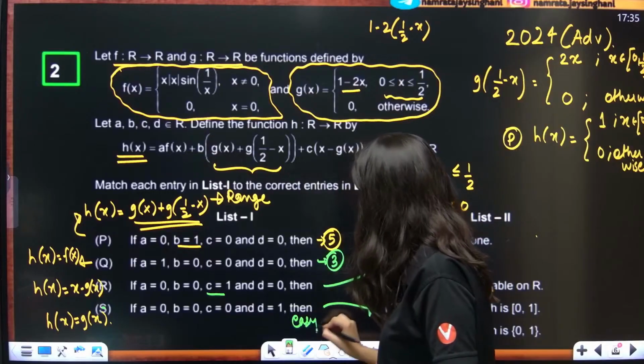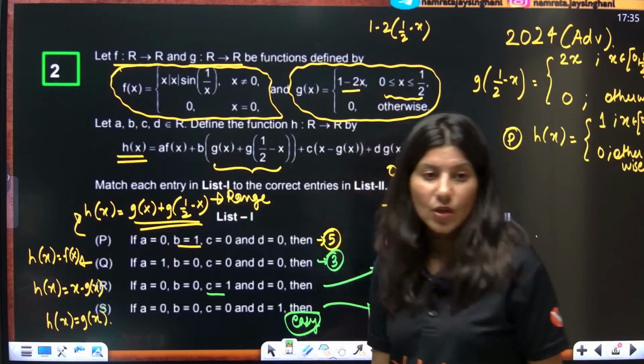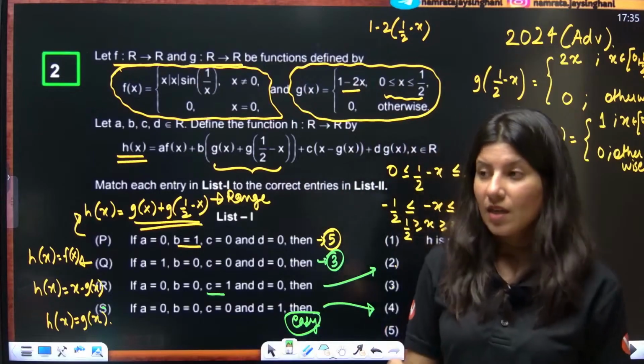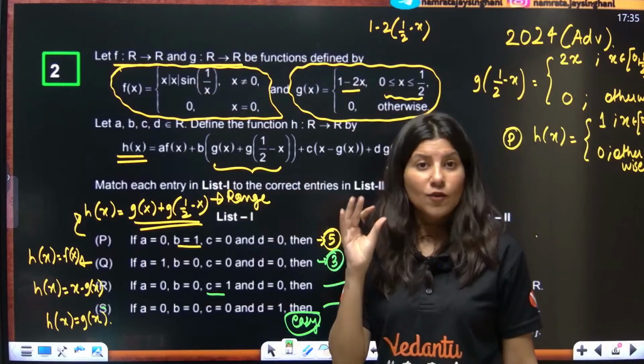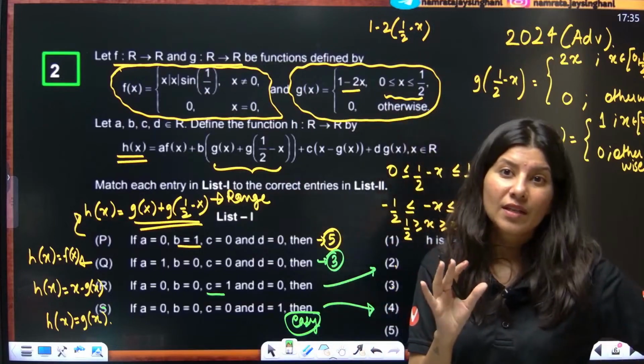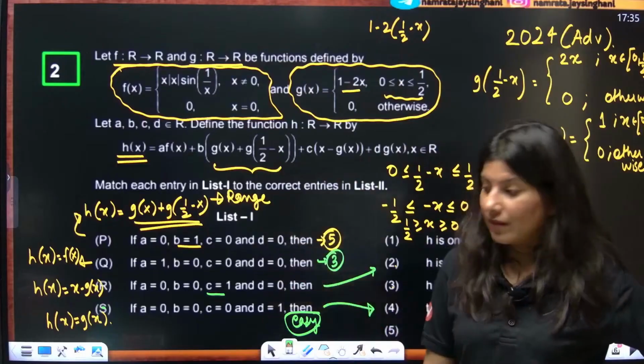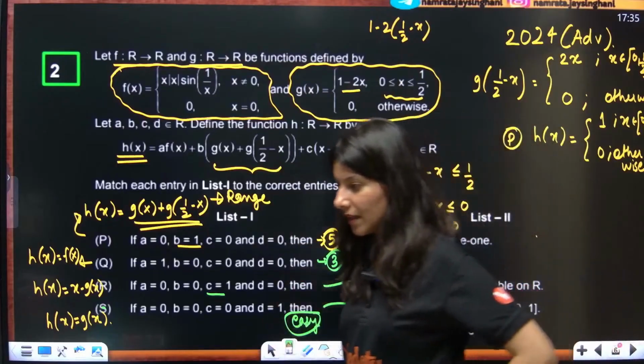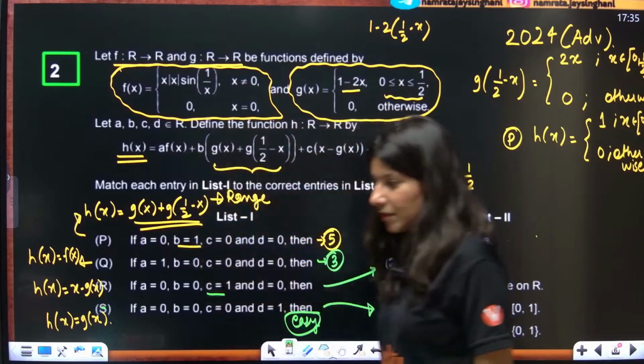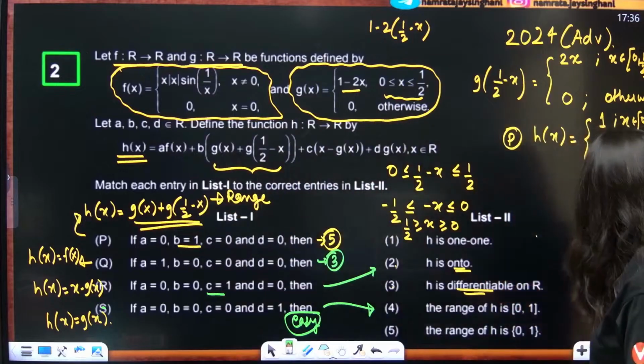Below JEE Main level. So I think this question can be done even if you do not know the JEE Main concept. This question is below JEE Main level. Yes? Okay, everybody? So, list type questions.